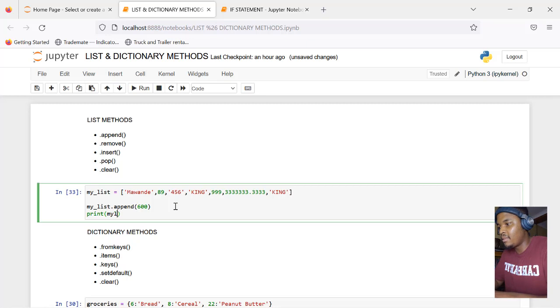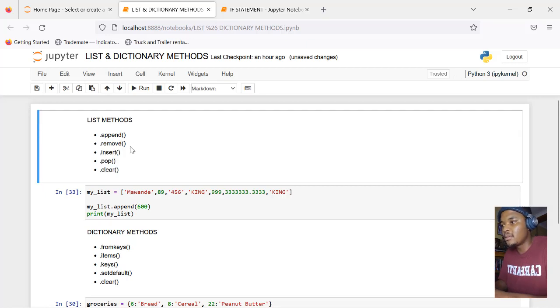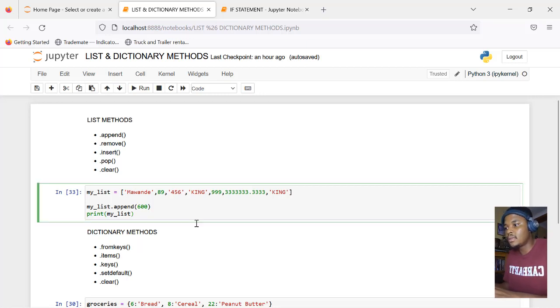Now with these methods, you don't have to necessarily cram and know all of them. You just need to know that it's possible, and then you need to know how to Google search how to do it. So you need to know that there's a way to add something to a list. If you forget the word append or the word remove or the word insert, that's okay. It's not a train smash, but you need to know that it's possible for you to add things to a list, and then you'll Google search how to do that. You need to get good at searching how to add stuff to the end of my list. So append is going to add 600 to the end of my list.